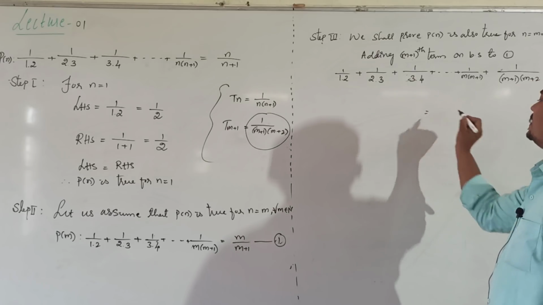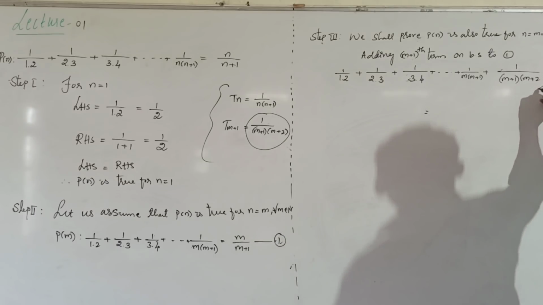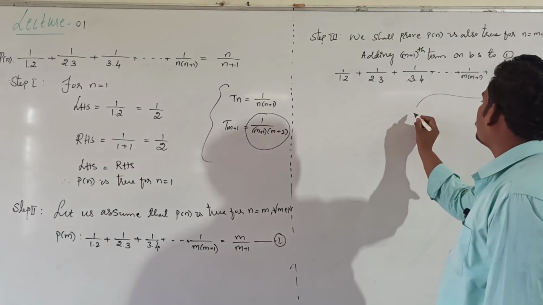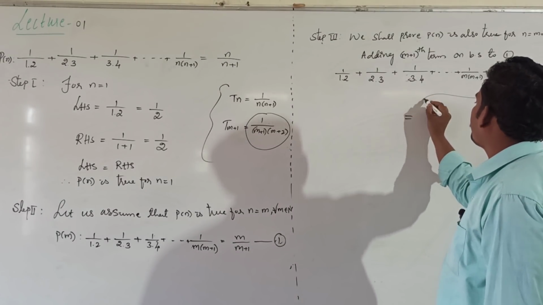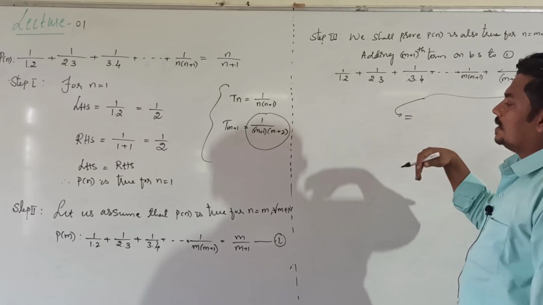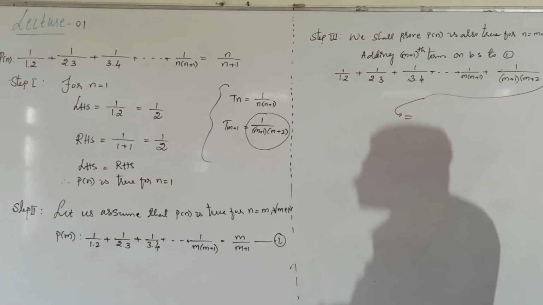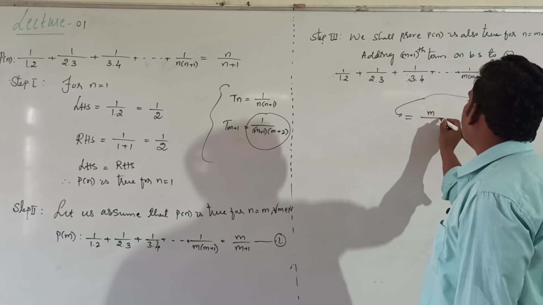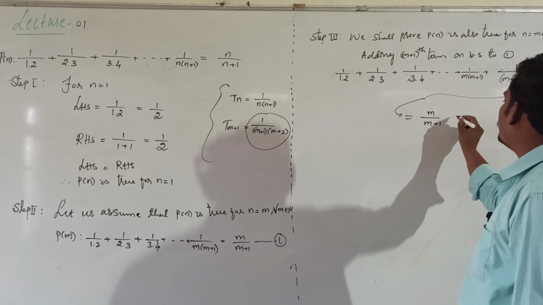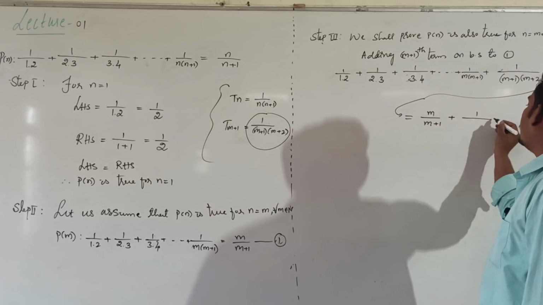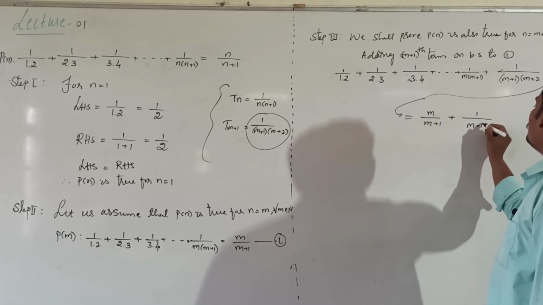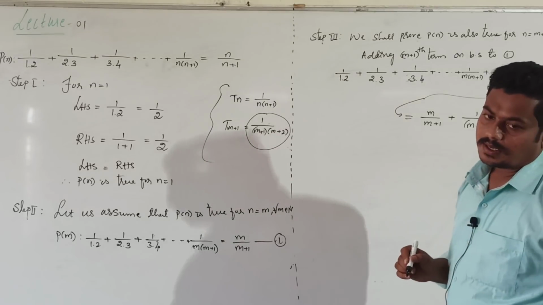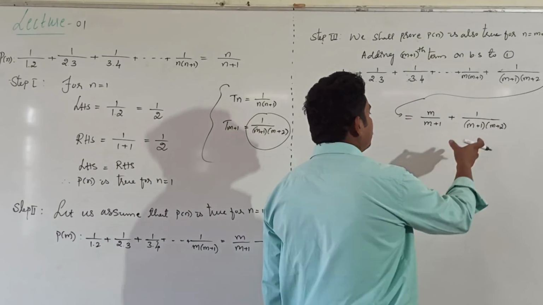That's equal to, in the RHS also adding the m plus 1th term, that is m divided by m plus 1 plus 1 divided by m plus 1 into m plus 2. After adding the m plus 1th term, just taking the common term.